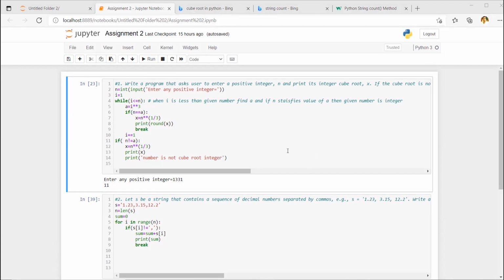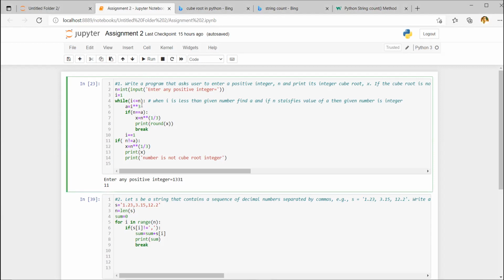Can you tell me why you did this again in line number 7? Why was this required, when you already know that i to the power 3 is equal to n? Yes, sir. Once you reach line 7, you'll reach it only when i to the power 3 is equal to n. So if you already know that i to the power 3 is equal to n, then i is your answer. Why do you have to do this again? Yes, sir, I understood that.